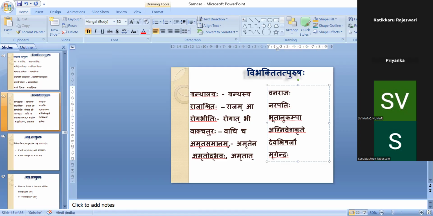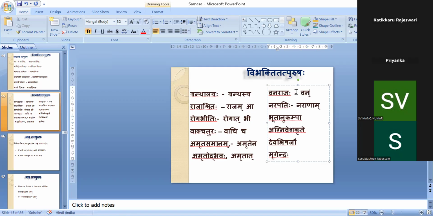Vanasya raja, simple: vanarajah. Narapati: naranam pati. Here we have to use bahuvachana because for one person no one can be king. Kings will be for the whole class, therefore the whole students or the whole nation, something like that. Therefore naranam patihi we have to make. Okay, naranam patihi, narapatihi.